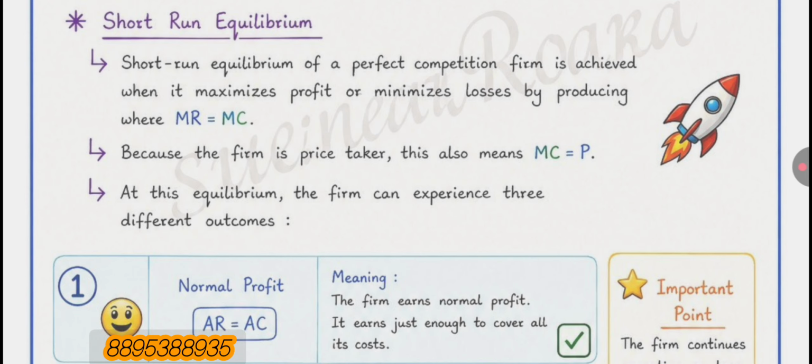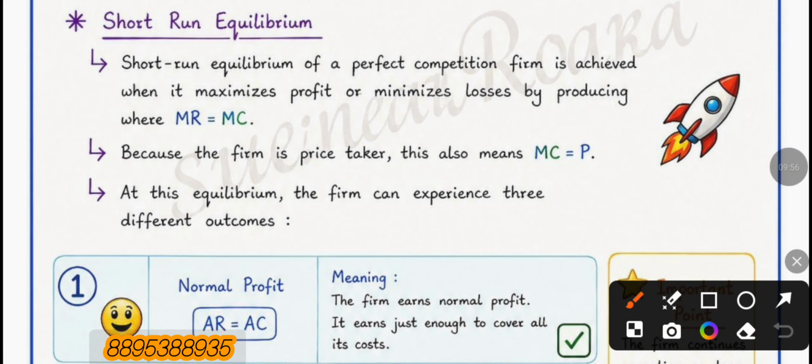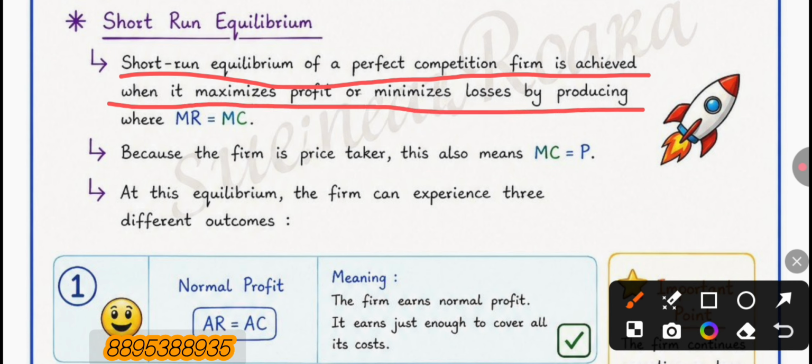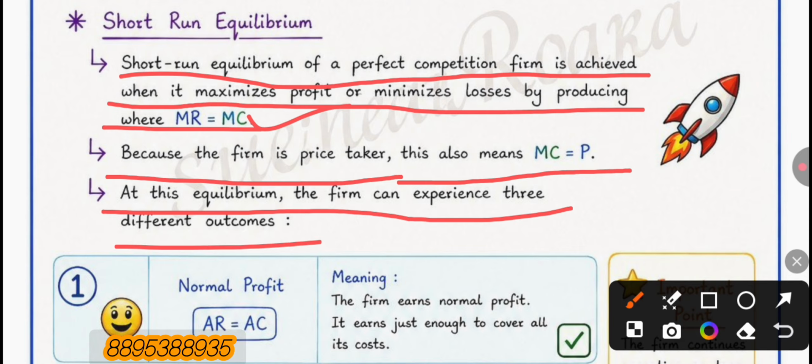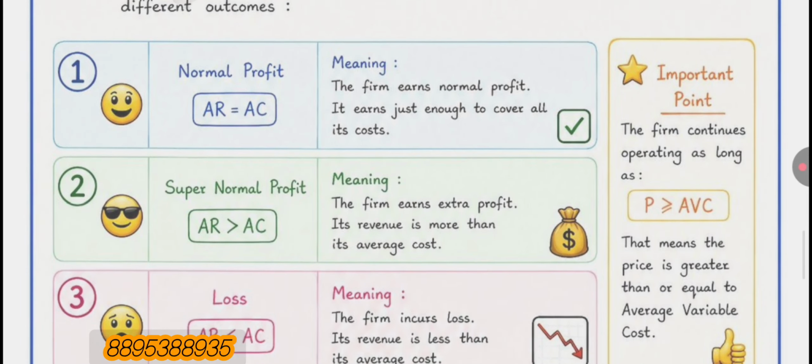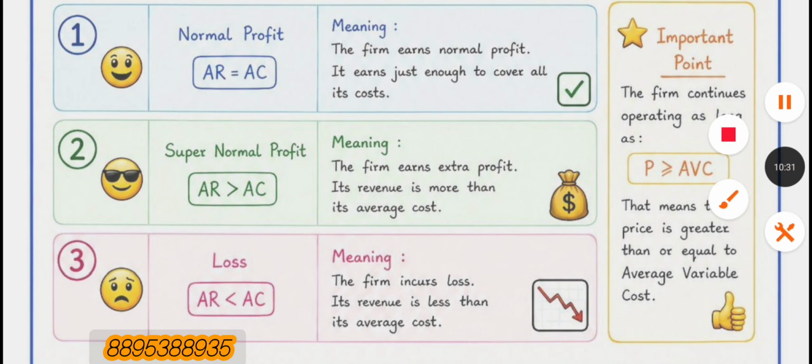Now we will discuss short run equilibrium. Short run equilibrium of a perfectly competitive firm is achieved when it maximizes profit or minimizes losses by producing where MR equal to MC. Because the firm is a price taker, it also means MC equal to P. At this equilibrium, the firm can experience three different situations or outcomes. Listen to me guys. In the short run, there are basically three situations the firm can face. One by one we will discuss.